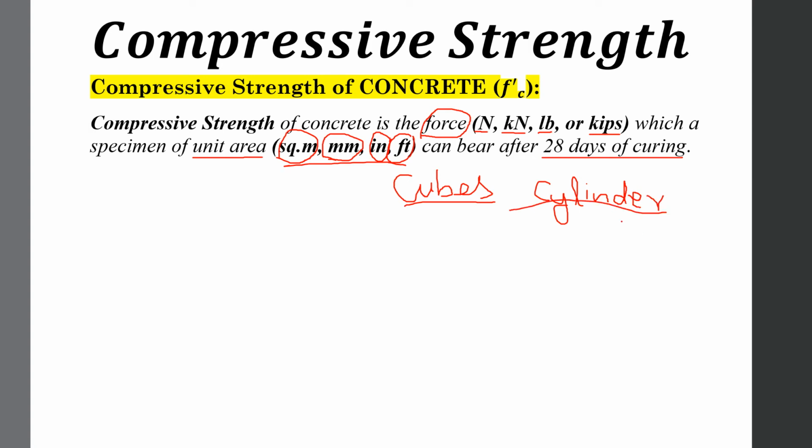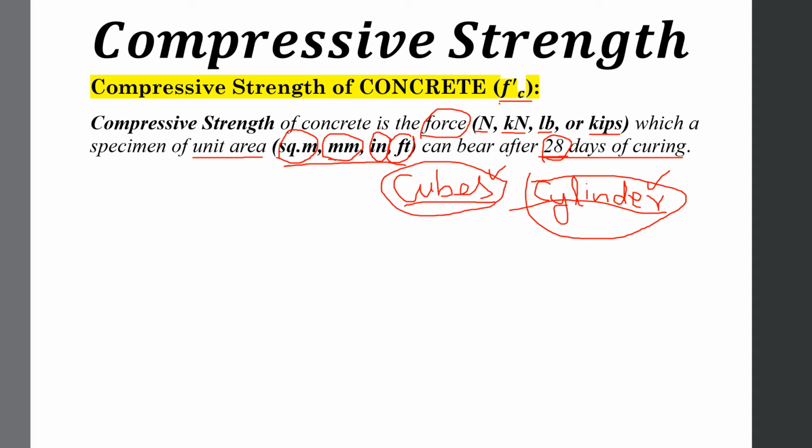Whichever code you are studying, you must know that we have to determine Fc prime after 28 days, and you should know whether it is in cubes or in cylinders. I live in Pakistan, we follow American standards, ACI, and ACI uses the compressive strength of cylinders after 28 days. But in the British code, cubical strength is calculated mostly.